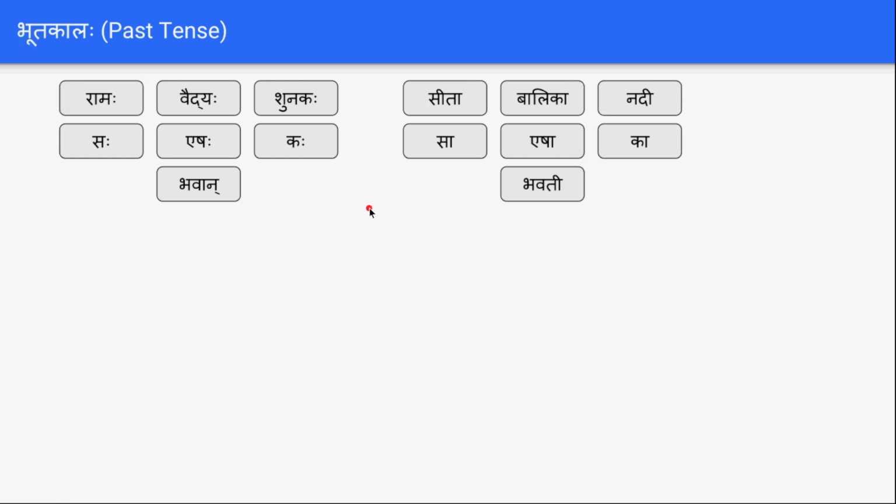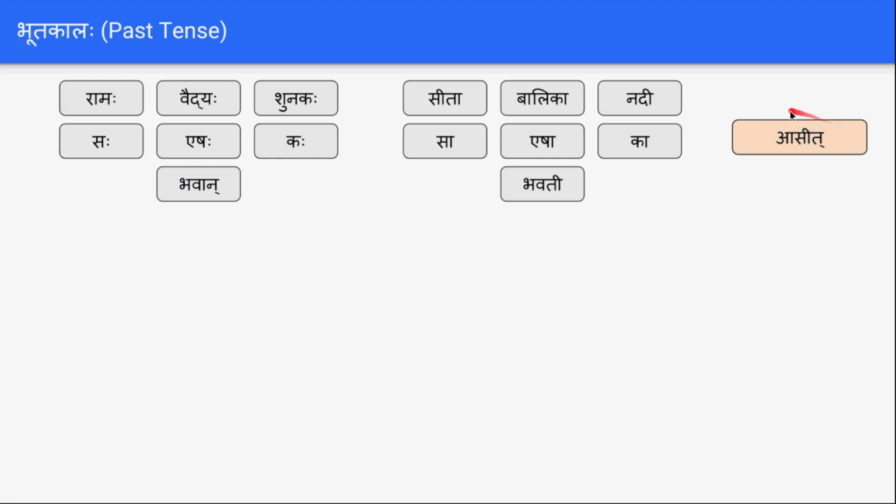So all these words, previously we have seen, if you want to say Rama is there, or book is there, or dog is there, doctor is there, Sita is there. To specify is there, we have used a word called Asti. Ramah Asti, Vaidyah Asti, Shunakah Asti, Sita Asti, Balika Asti, Nadi Asti, and Sah Asti, Sa Asti, Bhavan Asti, Bhavati Asti. So we have seen Asti is a word to specify is there, and the past tense form of that